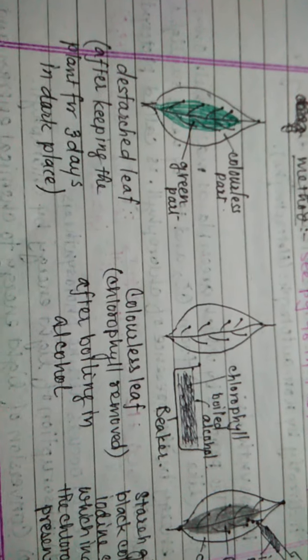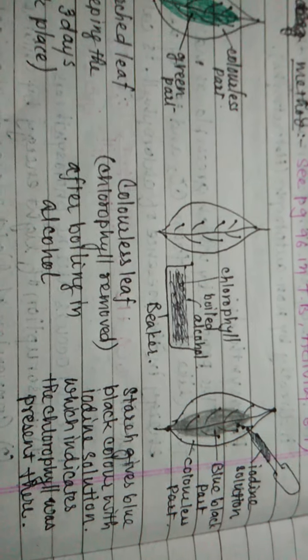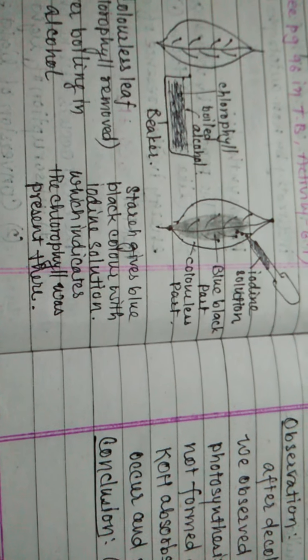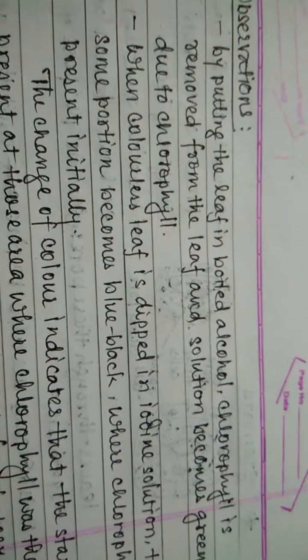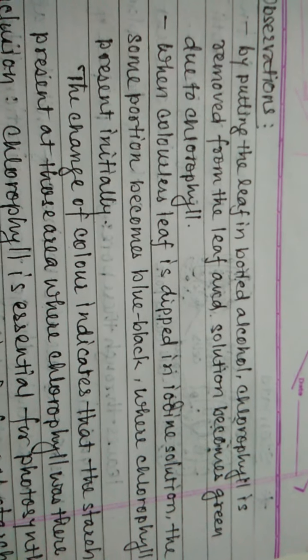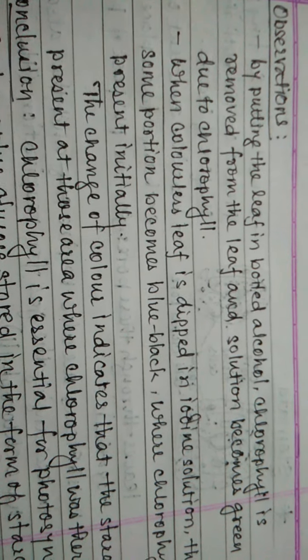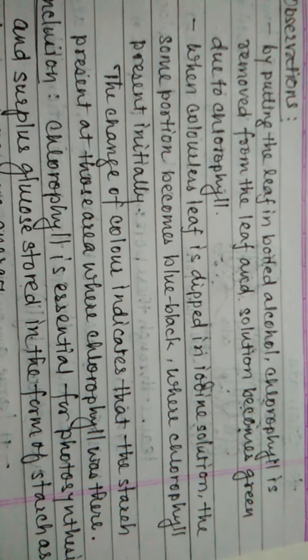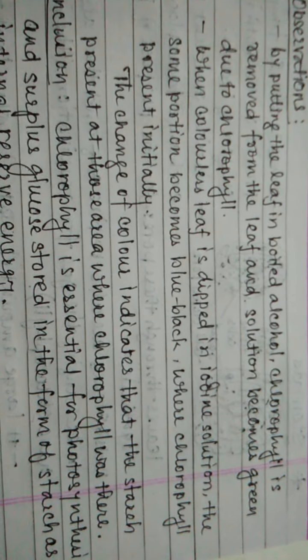Here the first leaf is plucked from the plant, the second one is a colorless leaf from the boiled alcohol, and the third one is treated with iodine solution. So we observed that by putting the leaf in boiled alcohol, chlorophyll is removed from the leaf and the solution becomes green due to chlorophyll. Solution means the alcohol. When the colorless leaf is dipped in iodine solution, some portion becomes blue black where chlorophyll was present initially.